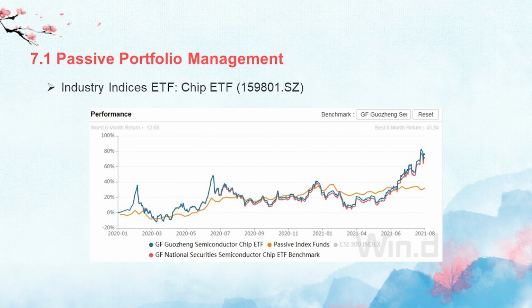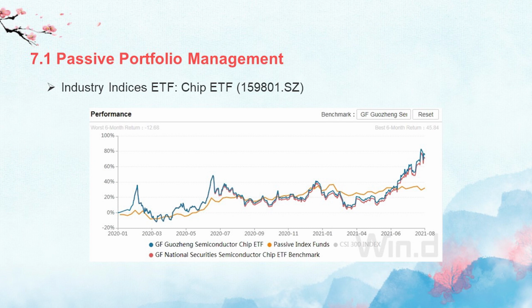The blue one is this Guangfa chip ETF, the red line is the National Securities Semiconductor Chip ETF benchmark, and the yellow one is our passive index fund.